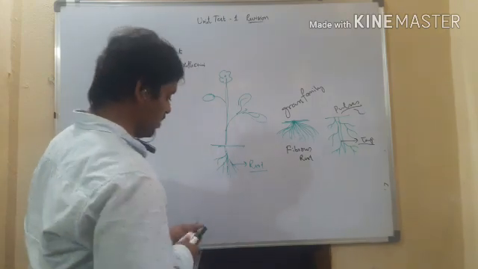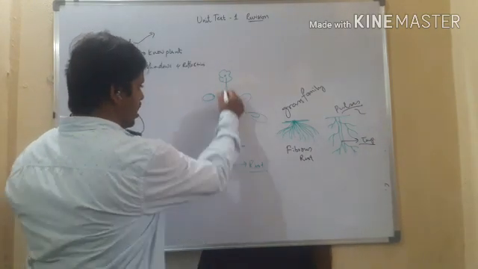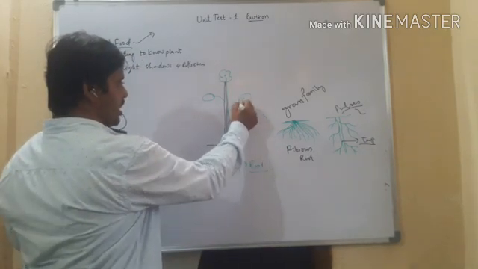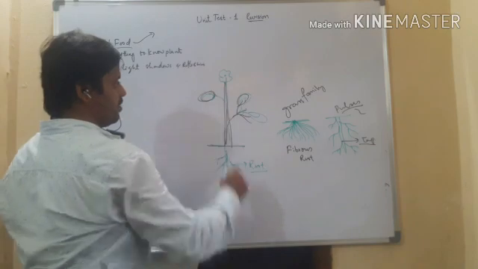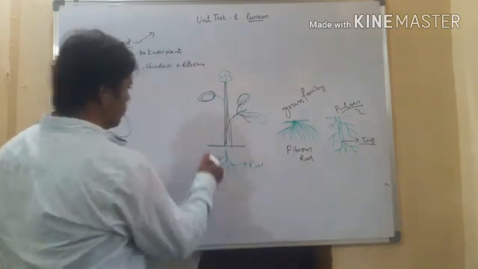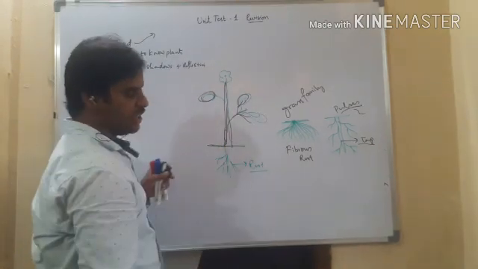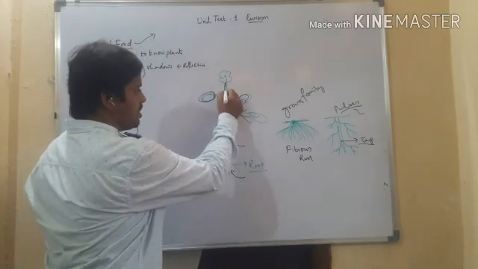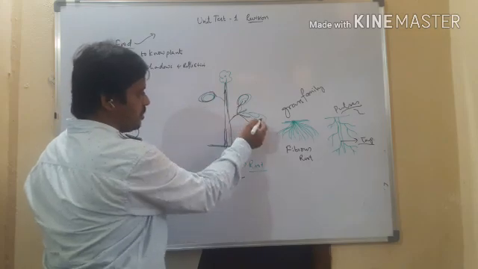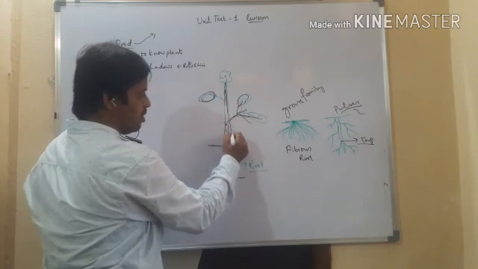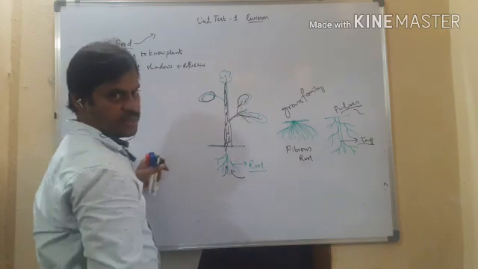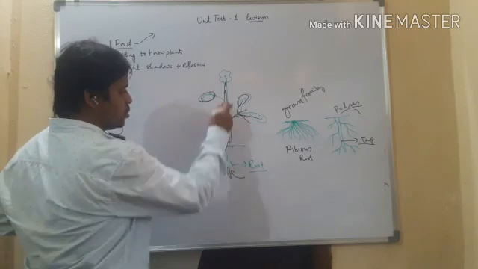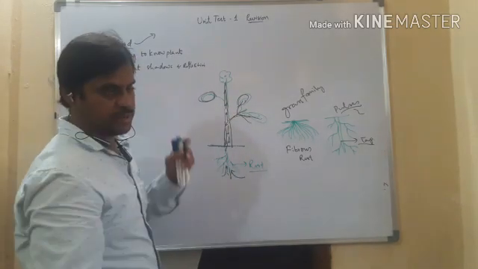Now come to the stem. The stem is the part which is exposed outside. The stem bears branches, leaves, fruits and flowers; they are all given by the stem. The stem is involved in transportation of materials. Whatever water and minerals are taken by the root will be supplied to the parts of the plant by the stem, and whatever food is prepared in the leaves can be transported to all the body parts through the stem, right? So from root to shoot, the materials can be transported by the stem, right?